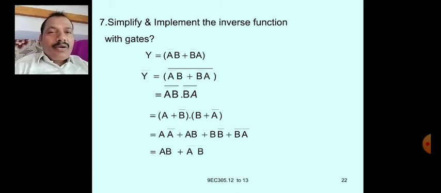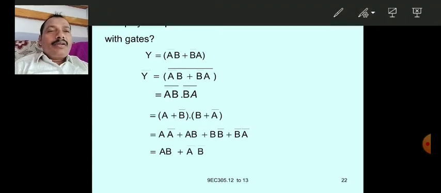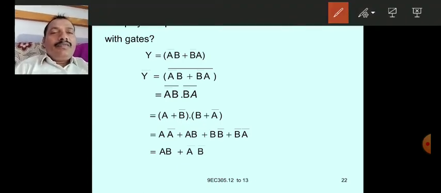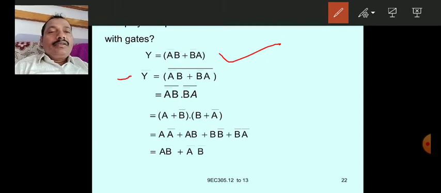Okay, now your inverse. So y is there. Now y bar you have to take. This is the y bar. Y bar means the total bar, to this you have to take in and apply De Morgan law. This plus becomes dot, and the overall bar becomes the individual bar of the terms.